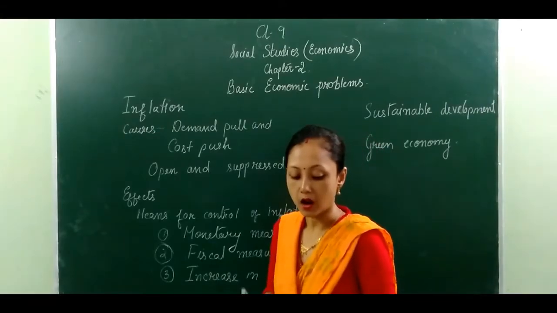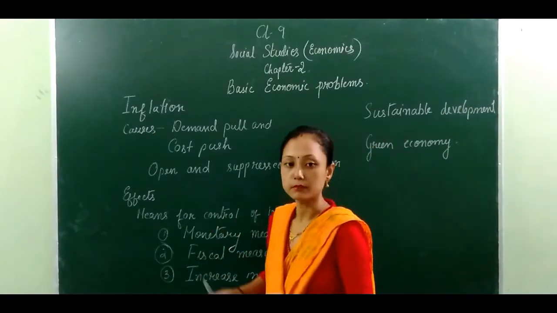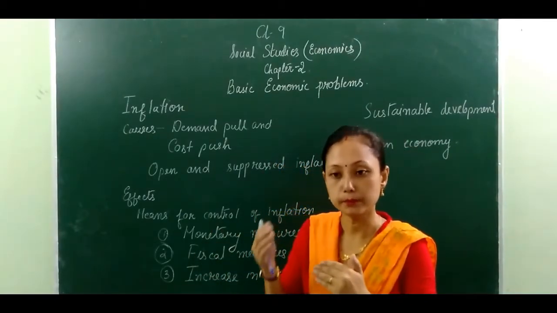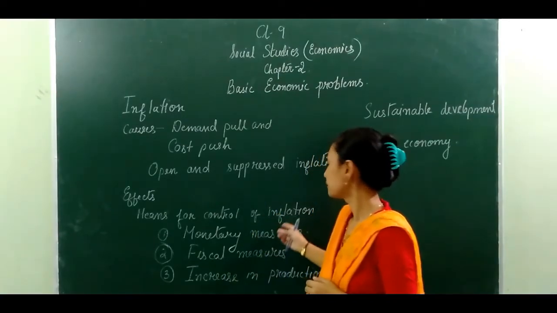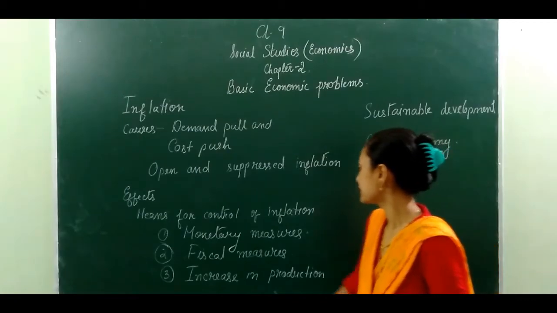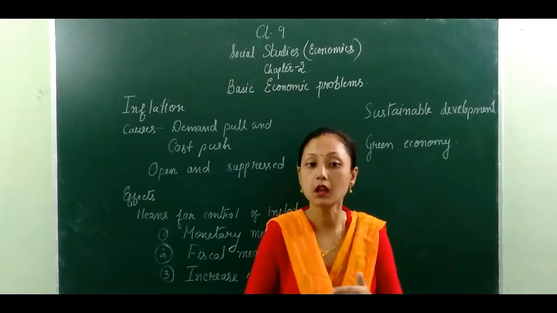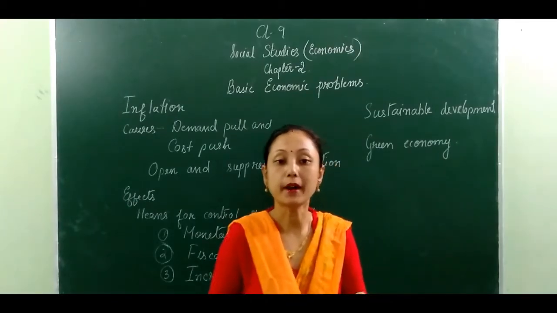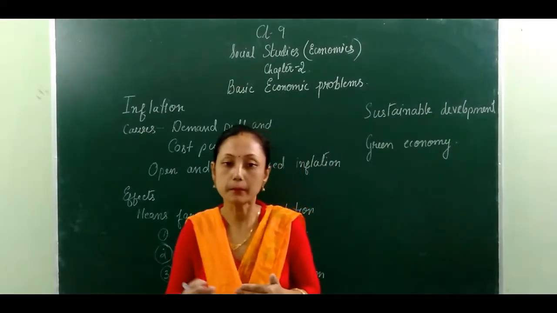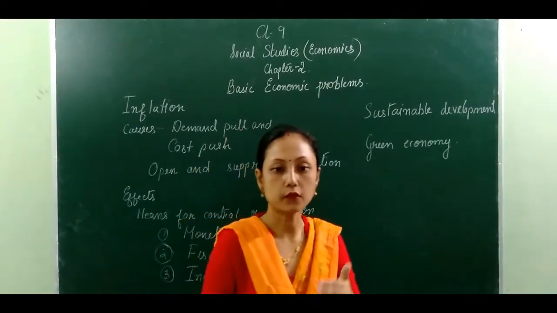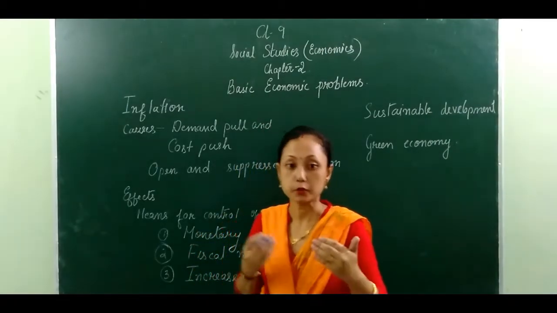Next, let's see how the government is trying to control this inflation, meaning how the government is trying to balance it out in the country with the rise of the commodities. First of all are the monetary measures. According to the monetary measures taken by the government, different banks are giving loans to the people in order to fulfill their way of production in India.